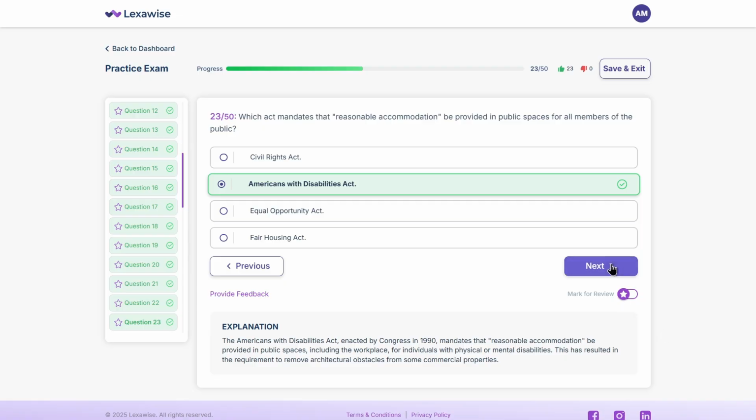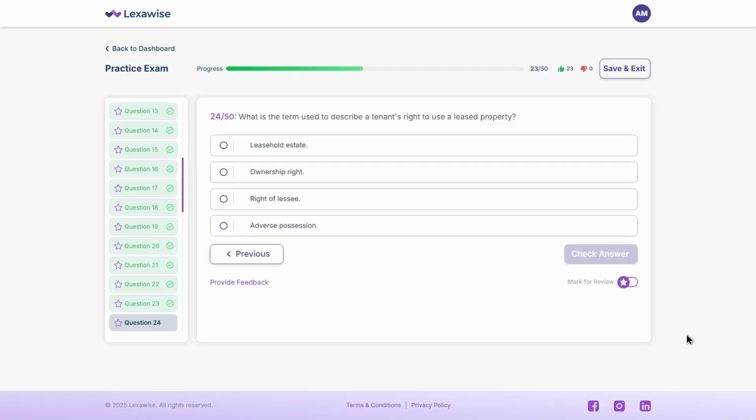And now this one. What is the term used to describe a tenant's right to use a leased property? A. Leasehold estate. B. Ownership right. C. Right of lessee. D. Adverse possession. Pause for a moment.